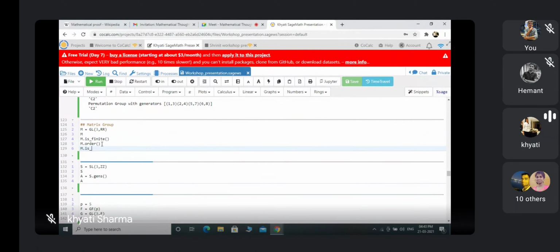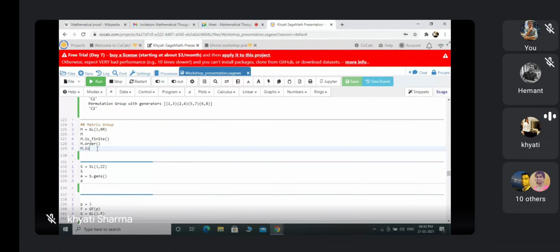I don't know why my tab is not working, but when you press m dot is underscore and tab, it will give you one library. So you can choose anything from that that you wish to check about this group. Suppose this is the command m dot is underscore is finite. I'm not typing these things. I'm just typing m dot is underscore and pressing tab. So it will give me a list, a library. So I'm choosing these commands from that list.